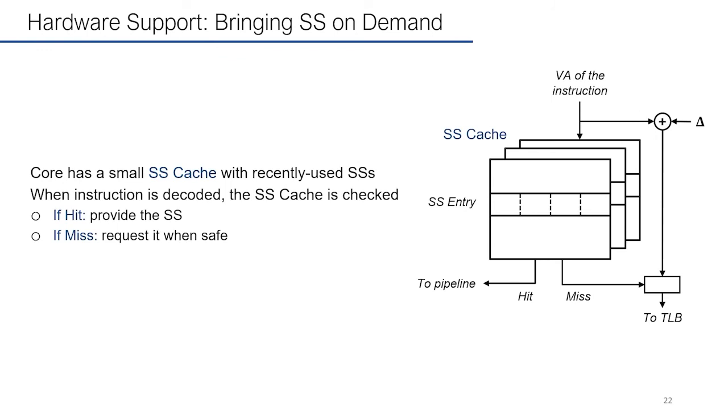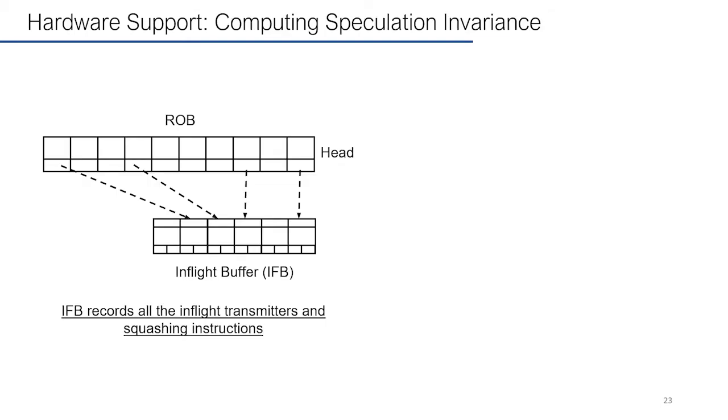To keep the recently used SS close to the core, we will have a small SS cache. When the instruction is decoded, the SS cache is checked. If it hits, it provides the SS, and if it misses, it will request it when it's safe, to avoid creating new side channels. To compute speculation invariance, we have a small in-flight buffer near the ROB.